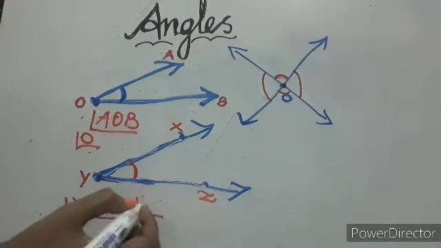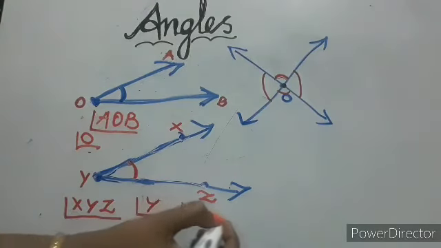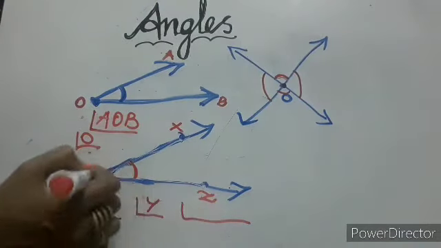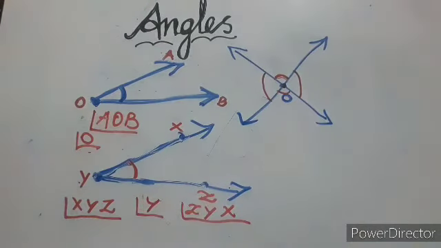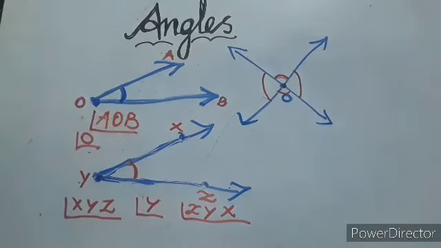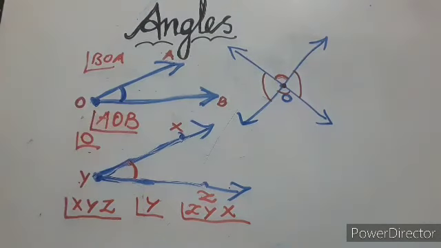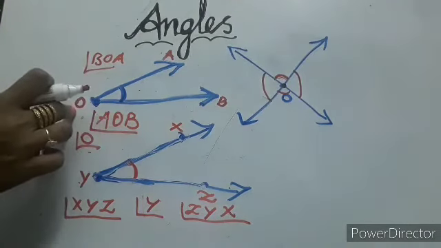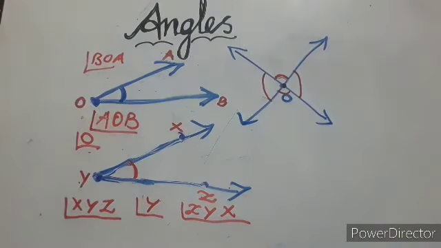Otherwise you can write angle Y. One more way, you can write Z, Y, X. Z, Y, X. So this way also you can write. Here also you can write like this, angle BOA. Also you can write. But the letter where the angle is formed, that letter should be in the middle.